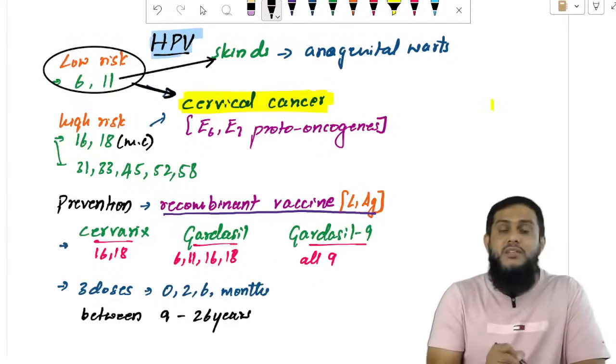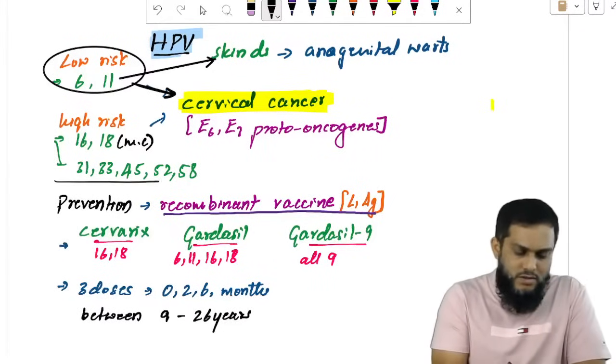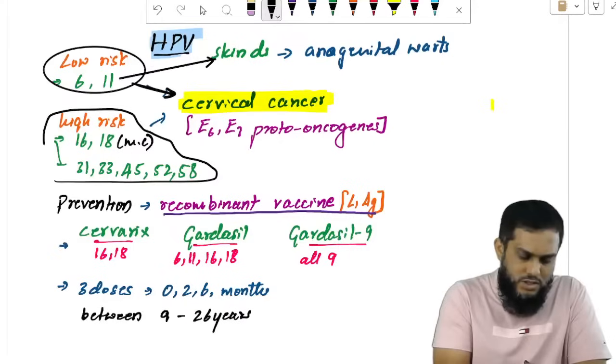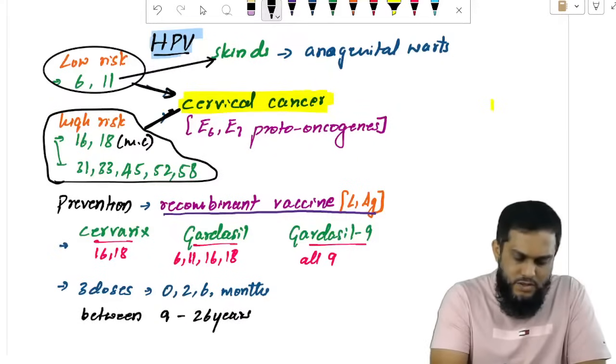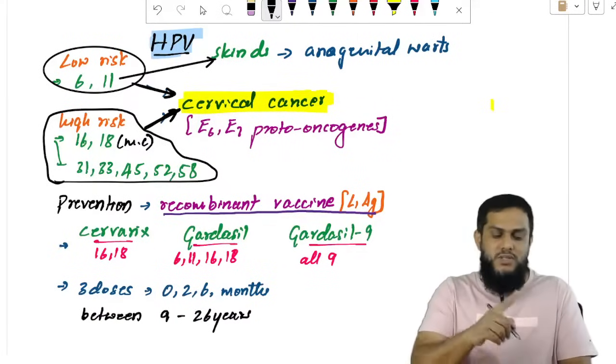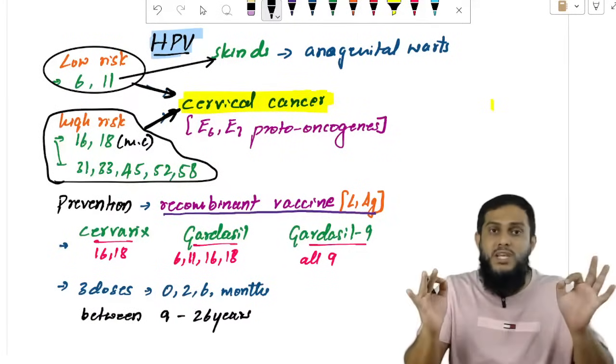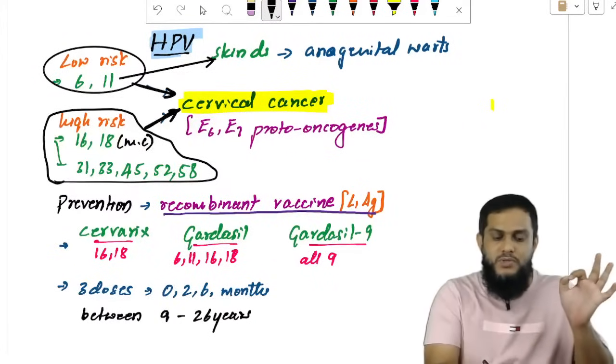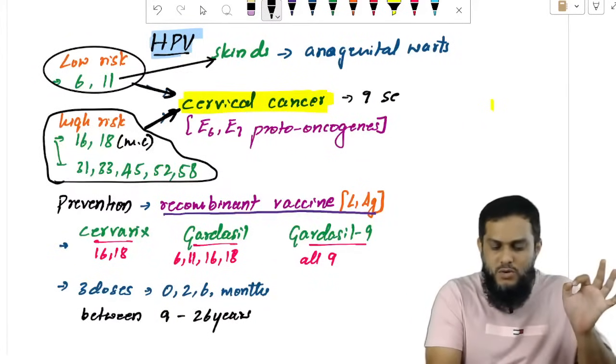And 16, 18, 31, 33, 45, 52, and 58 can all cause cervical cancer, and they have high risk. So in total, 9 serotypes can cause cervical cancer of human papilloma virus.